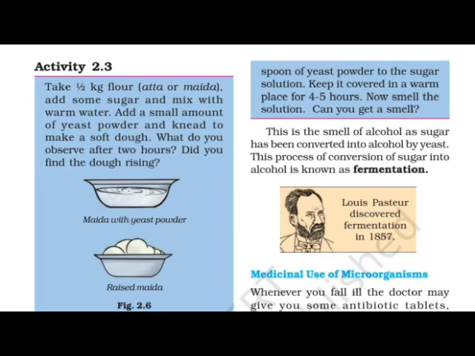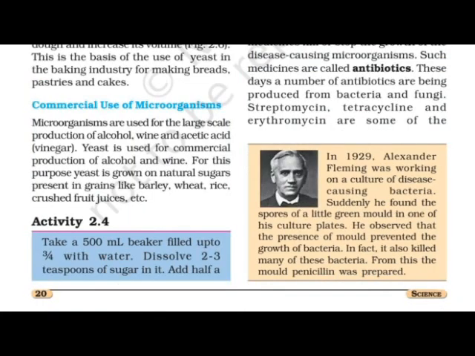Okay. Let me see one more activity. Activity number 2.4. Take a 500 ml beaker and fill it 3/4 with water.